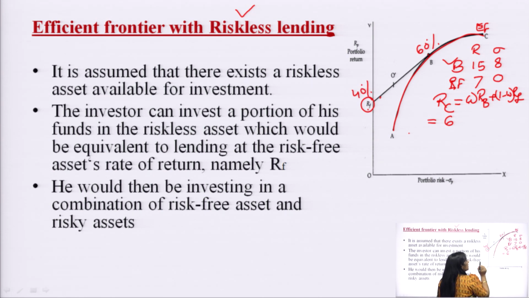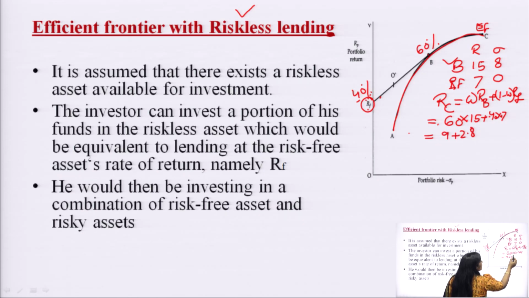So, what he is doing? He is lending his money, investing his money in the risk free security. So, the answer would be 0.60 into 15 plus 0.40 into 7, which is 9 plus 2.8, equal to 11.8%.